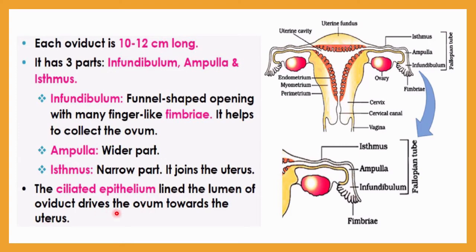As a result of that, this egg cell which is received by this infundibulum will be moved towards the uterus by the oviduct, which has ciliated epithelium. And even after sexual intercourse, whatever sperm cells are added in the uterus will be carried along by this ciliated epithelium. So ciliated epithelium plays a very important role in the migration of the egg cell and the sperm cells.